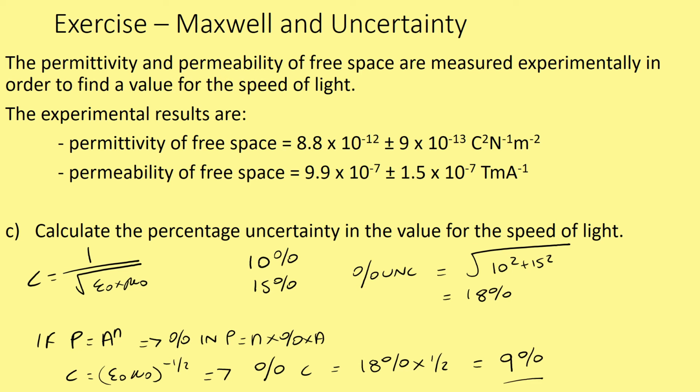So we've got to be careful here with our uncertainties. It's not just the combinations of the uncertainties. We need to take into account that we're square rooting the values of the product of epsilon naught and mu naught.